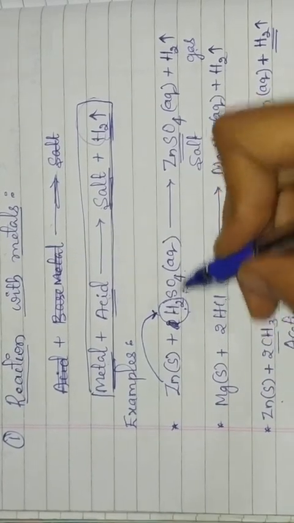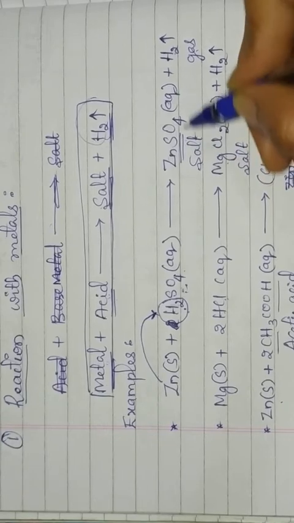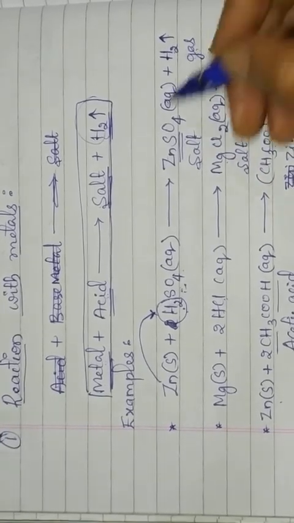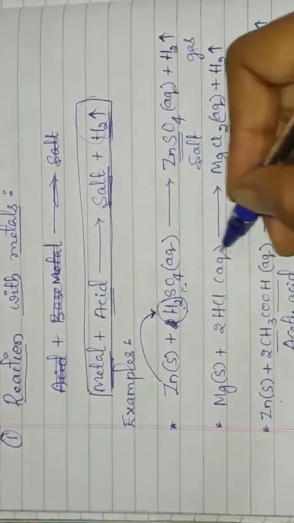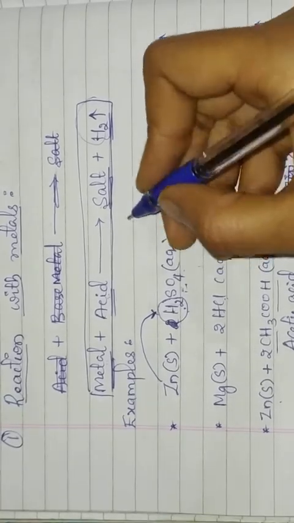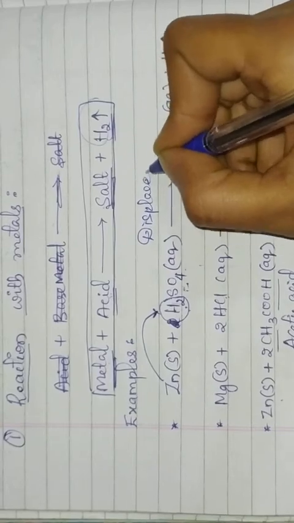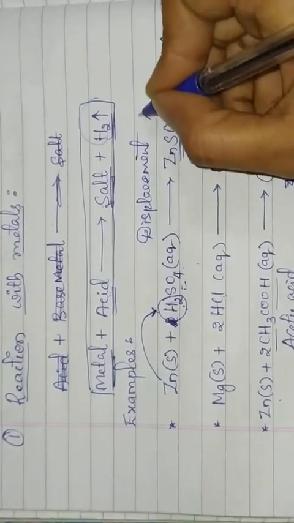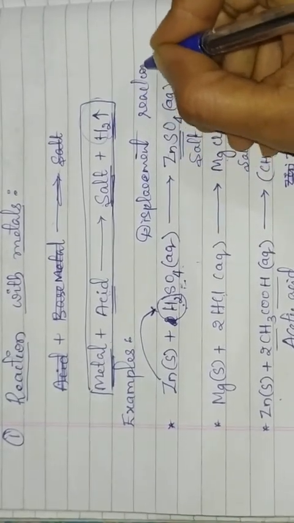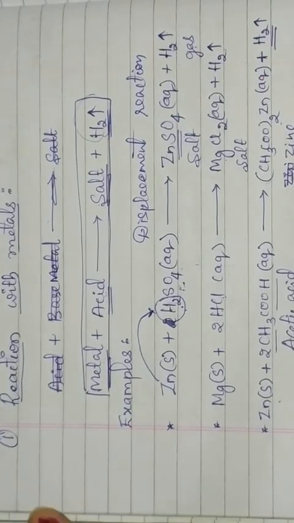As a result, salt, that is zinc sulfate, and hydrogen gas are released. Again, all these reactions can be said to be displacement reactions.